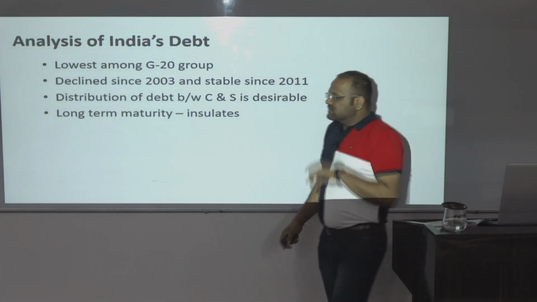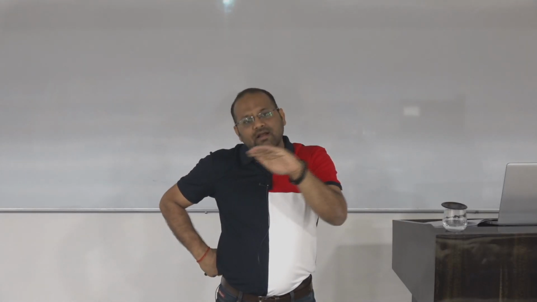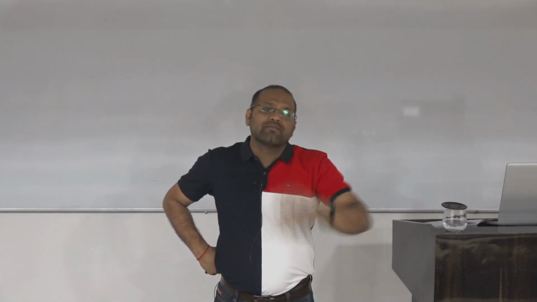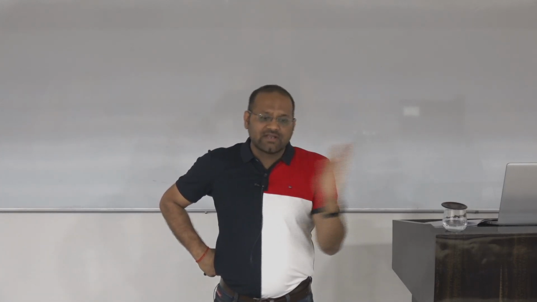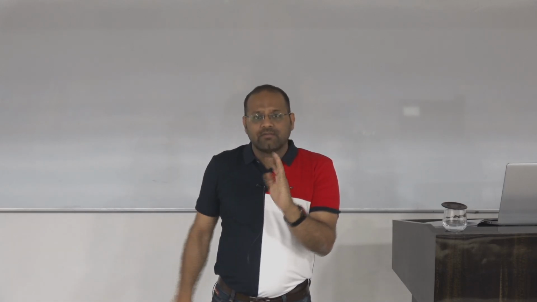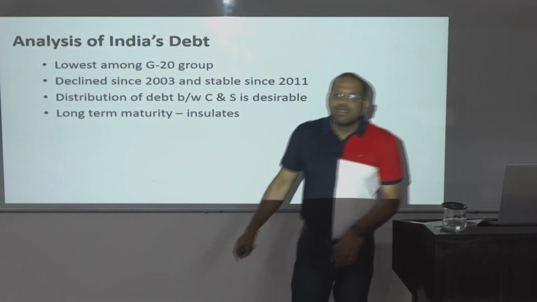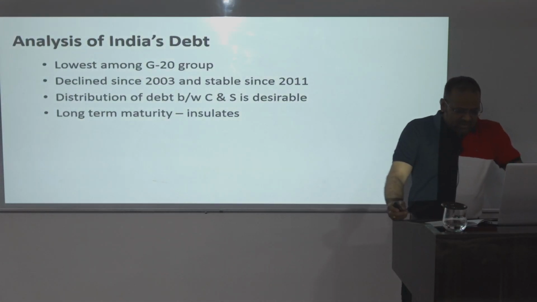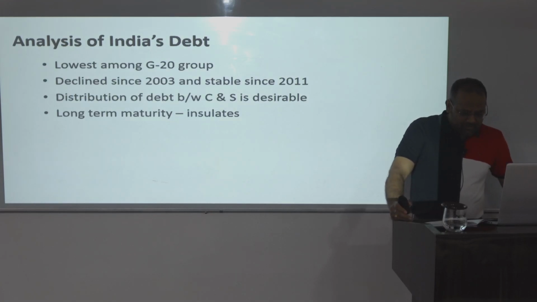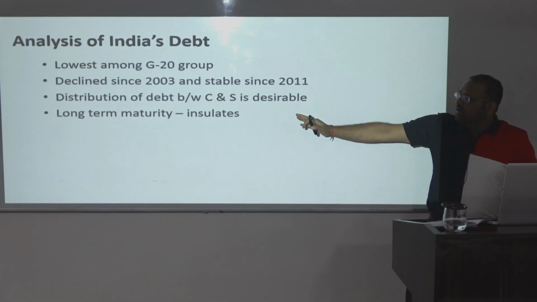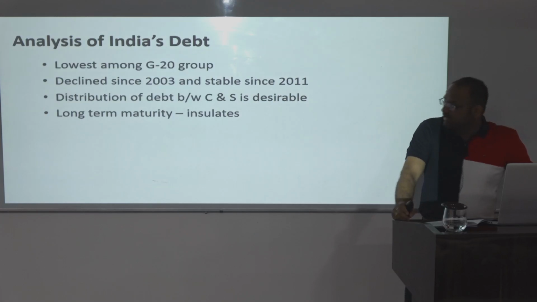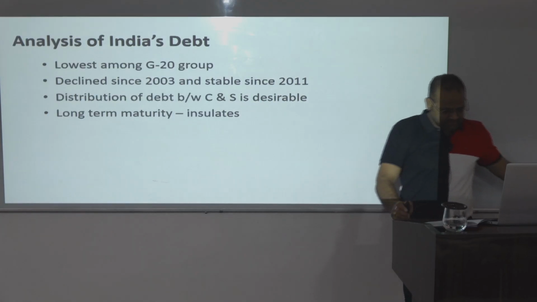The next observation is that the loans which we have borrowed, the debts which are there, are mostly of long term. Because of their long term maturity, it insulates us from the fluctuation which would have been there because of interest growth rates on short term loans. So India's public debt profile is insulated against interest rate volatility. This is the analysis the survey is presenting.